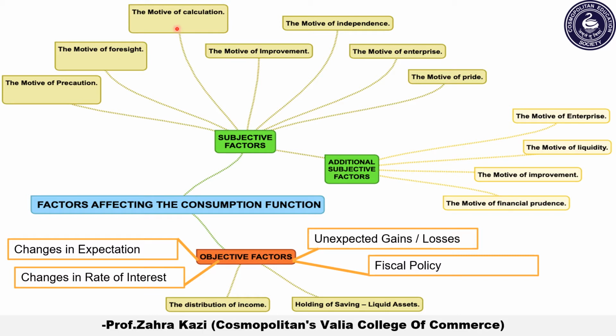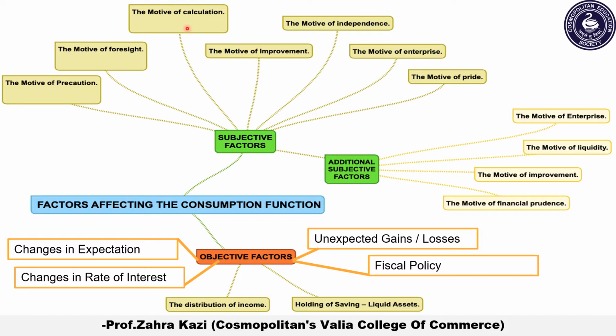Next, the third motive is the motive of calculation. This means what? This means the desire to enjoy a larger consumption but at a future date. That in future they want to enjoy more, they want to spend more, but in future. So today only they will start saving.